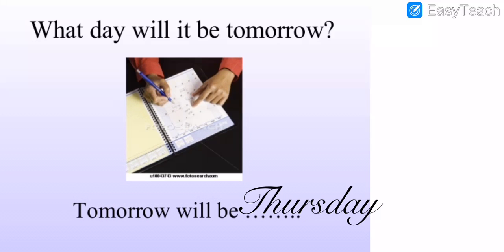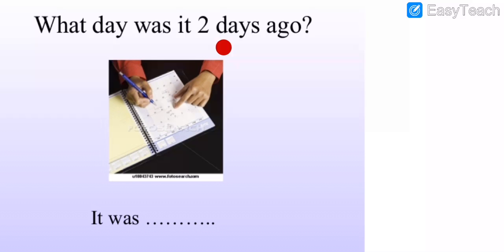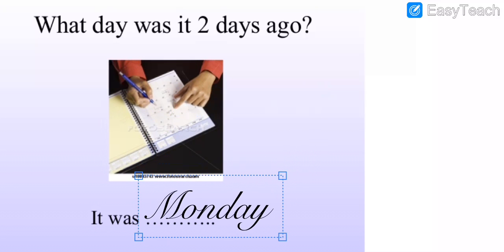What day was it 2 days ago? 2 days ago means today is Wednesday. Yesterday was Tuesday, and before yesterday was Monday. So what day was it 2 days ago? It was Monday. So what do we have to write here? Monday. Note down all these things, my dear students. Got my points, all dear? I hope you all have understood. You have to write these things in your book with me. Understood all? Do fast.